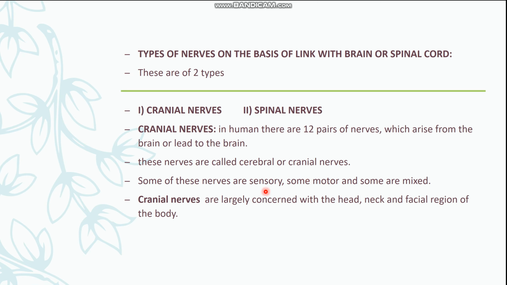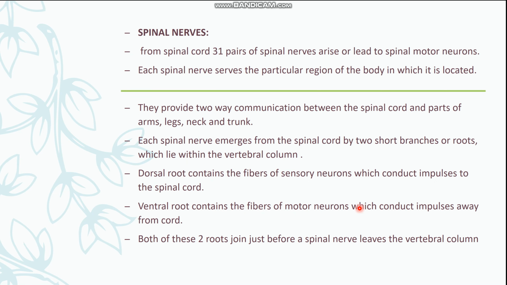Most of the nerves are sensory in nature. Some are motor neurons and some are mixed neurons. The cranial nerves are largely concerned with the head, neck, and facial region of the body. Spinal nerves, the spinal nerves,